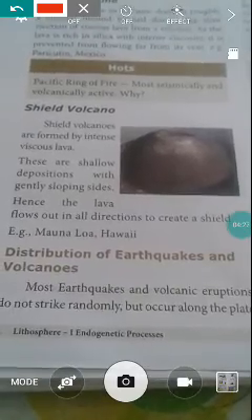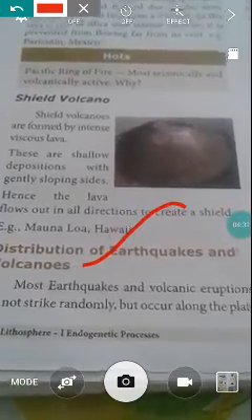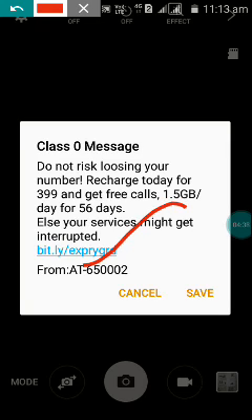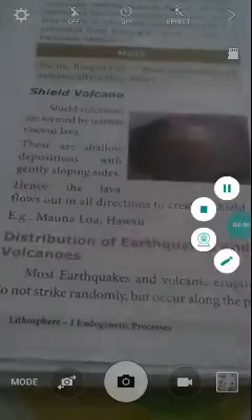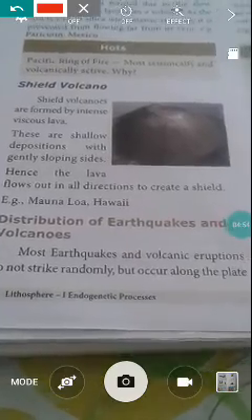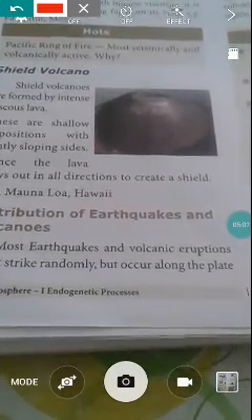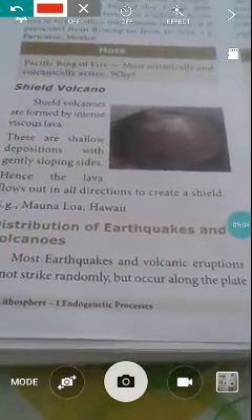Next our topic, distribution of earthquakes and volcanoes. First let me see the earthquakes. Most earthquakes and volcanic eruptions do not strike randomly but occur along plate boundaries. About the plates, we are seeing three categories: convergent, divergent, and so on.